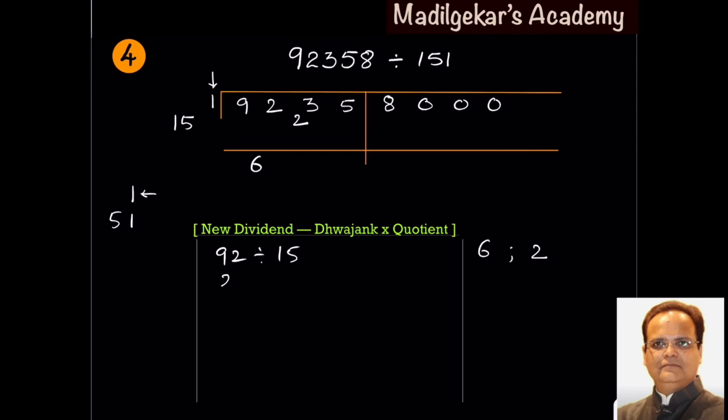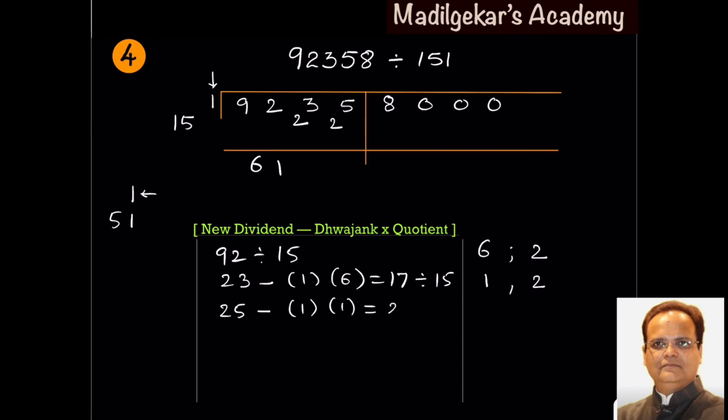New dividend is 23 minus Dvajank into quotient gives 17. On dividing by 15 gives quotient 1 and remainder 2. Now this 25 is the new dividend minus Dvajank into quotient is 24 divided by 15 gives you quotient 1, remainder 9.